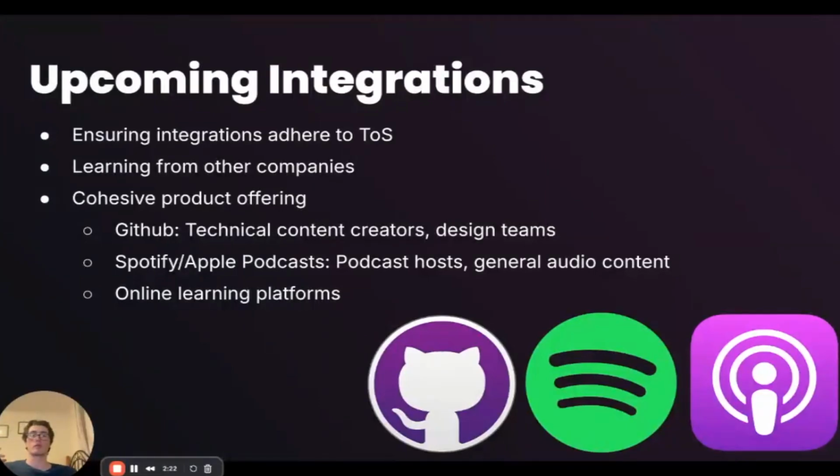We also took the opportunity to learn from a lot of similar companies in the space. For example, we learned from the integrations that Zapier uses, as well as Memberful, which is kind of the closest comparison to what we're trying to do here. And finally, we also wanted to make sure that we have a very cohesive product offering with the integrations we're providing. With Google Drive, we have access to the static content that customers can access, and with Discord, we have the ability to manage community for creators. We wanted to extend this into a more cohesive product offering.